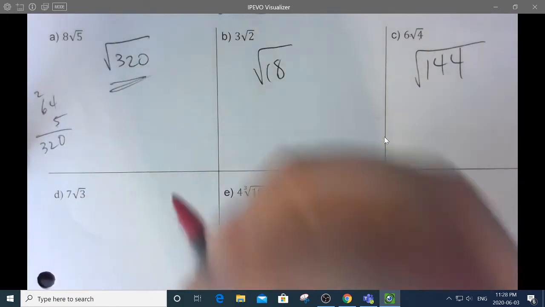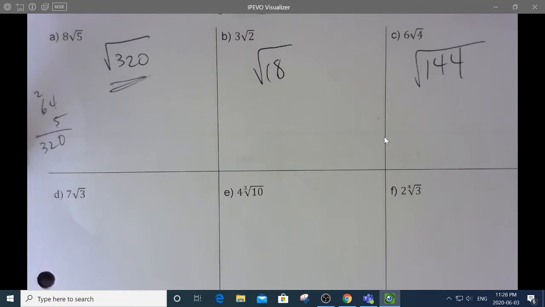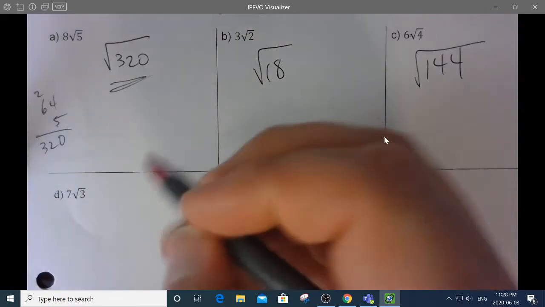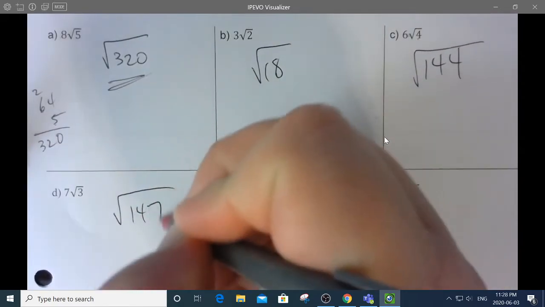7 root 3. The 7 goes in and becomes a 49. 49 3s. Oh, I did this earlier today. 49 3s is 150 less a 3 is 147.